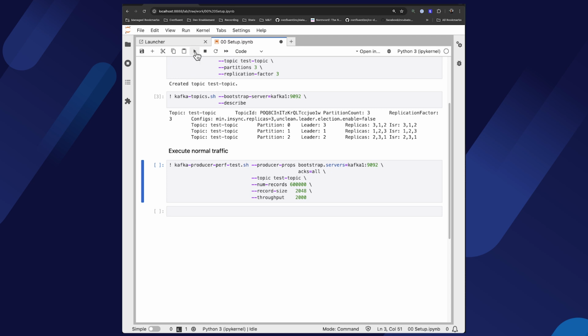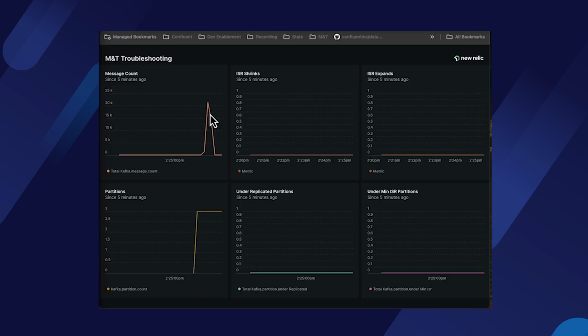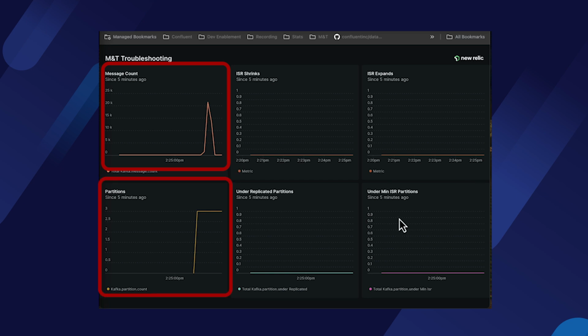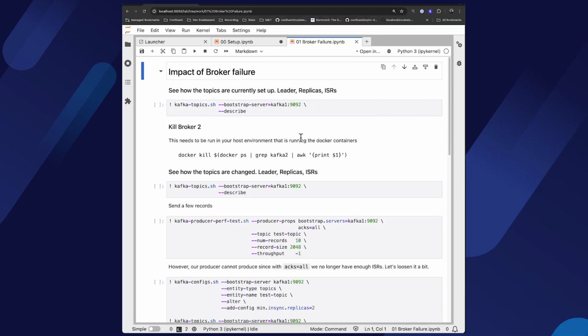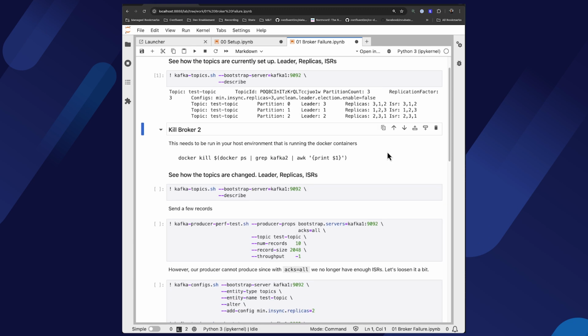To make sure everything's running as it should be, let's send a few messages. This should run for about 5 minutes. Coming over to our New Relic dashboard, we can see that it's now reporting the number of messages being sent, as well as the fact that we've created 3 partitions. Everything else is healthy. For our first demonstration, let's see what happens when a broker dies. Making sure our topic is still there and the ISRs are as expected.